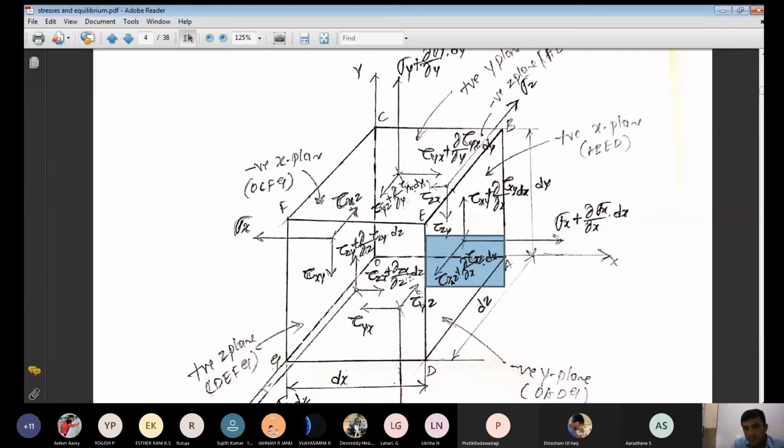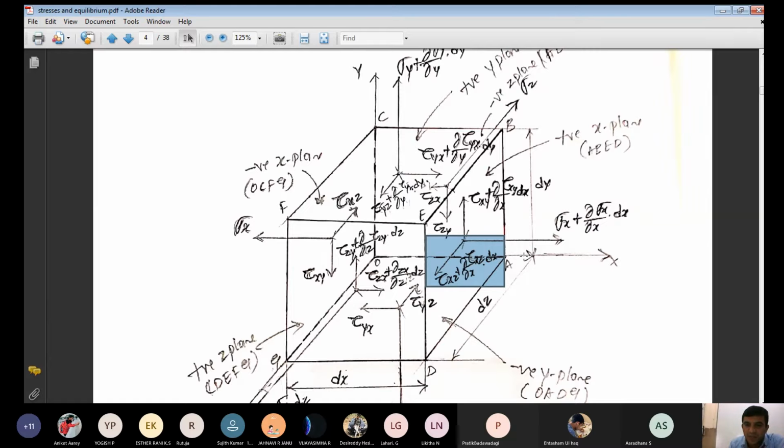Tau x plane z direction plus incremental shear stresses. What is incremental shear stresses? Dou by dou x into tau xz into dx. Now this is the stress acting. These stresses are acting along the positive x plane.